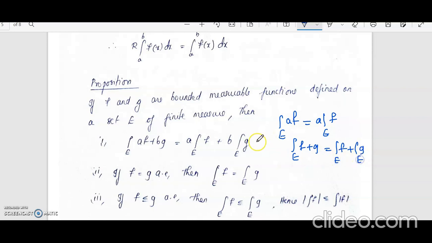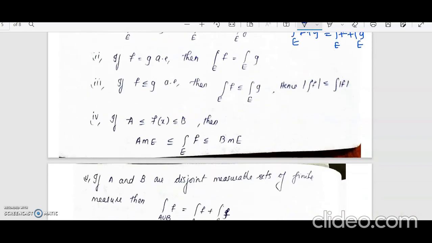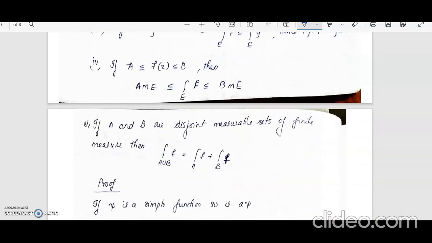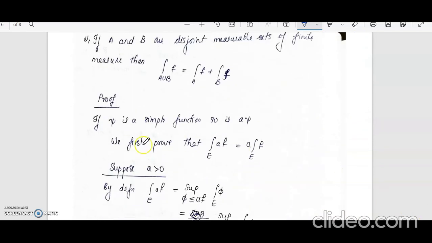So combining both we will get this result. So let us look at the proof. Now, we are going to prove that the integral over E of af plus bg will be equal to a times the integral over E of f plus b times the integral over E of g.